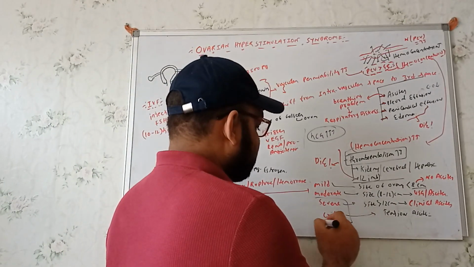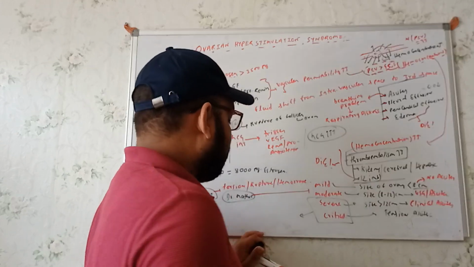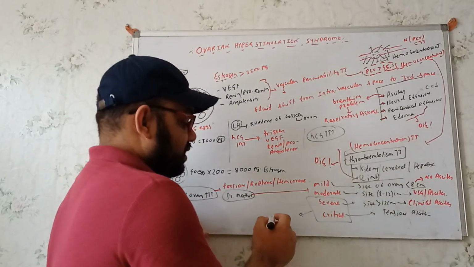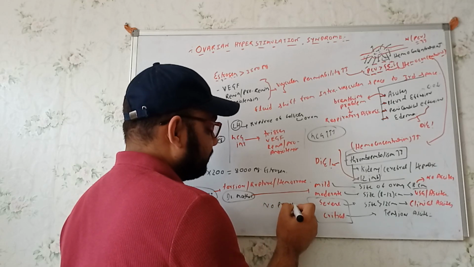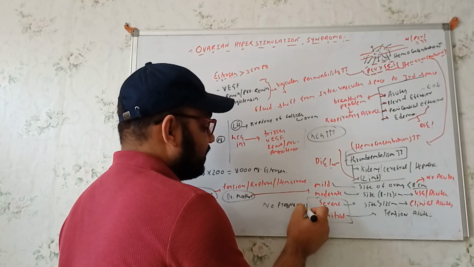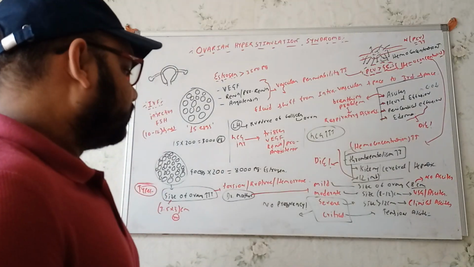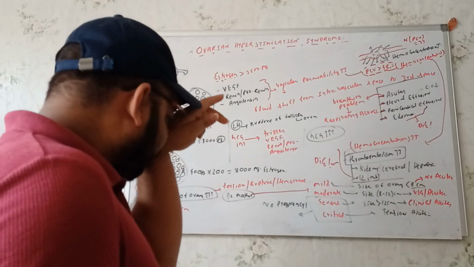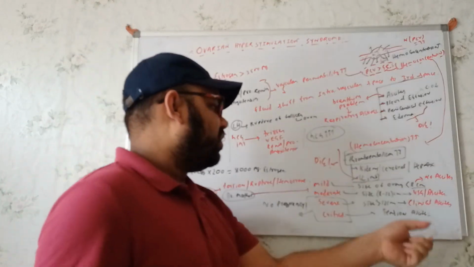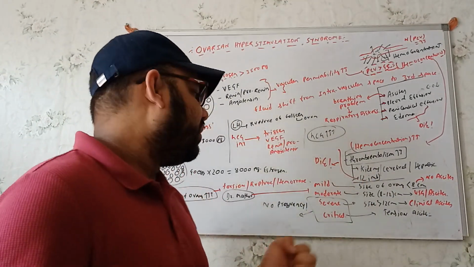So in the severe and the critical conditions, we should not plan for the pregnancy. So in these cases, I will write simply: no pregnancy in these two conditions, right? And in mild and moderate, we can continue the pregnancy, because in these two cases we will not see that much severe a problem.